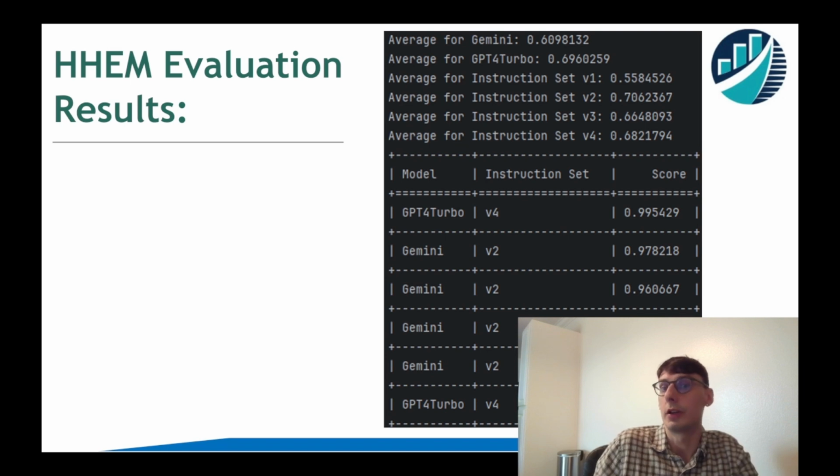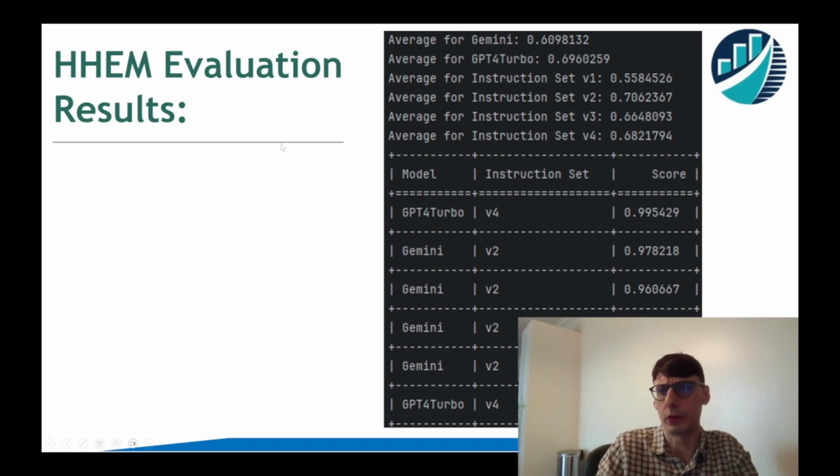So I basically started with a prompt that I called version 1, right? And then I created another three prompts, so versions 2, 3, and 4. And then I just tried every single combination possible. I think at the end we had around 400 different combinations, and it took about 3 hours to run through all of them.